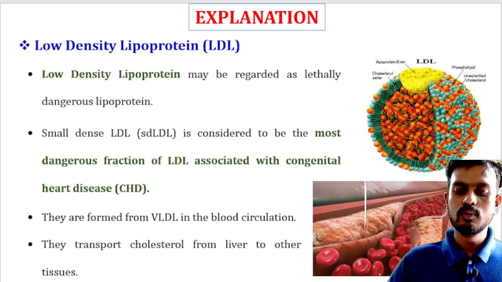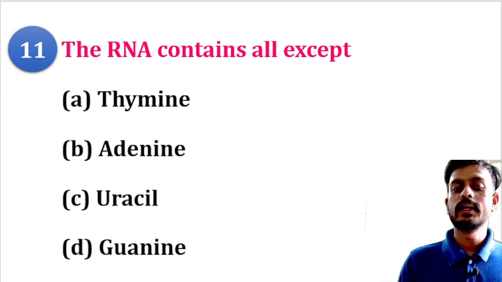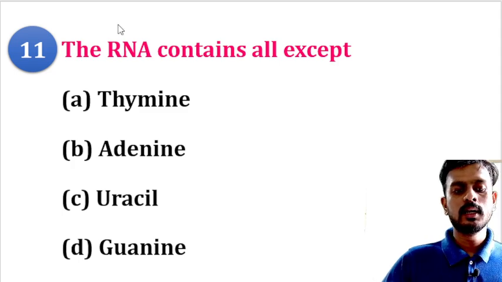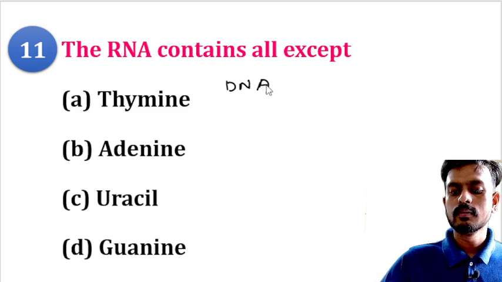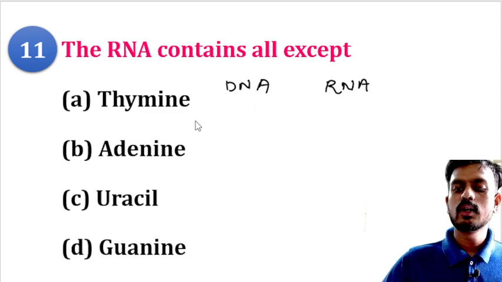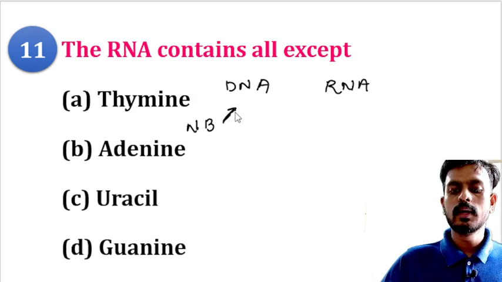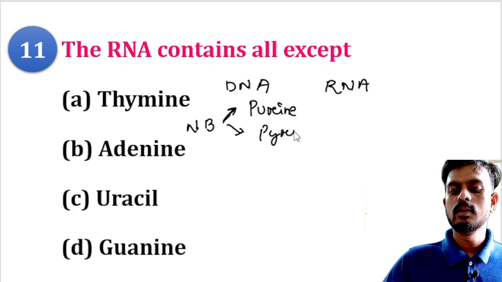Okay, so moving to the next question. RNA contains all except. You can see there are two genetic materials: one is your DNA and another one is your RNA. They consist of two types of nitrogenous bases, NB stands for nitrogenous bases. One is your purine, another one is your pyrimidine.